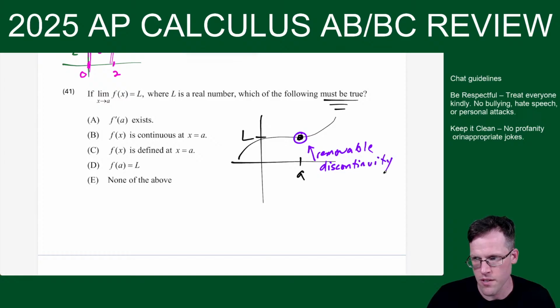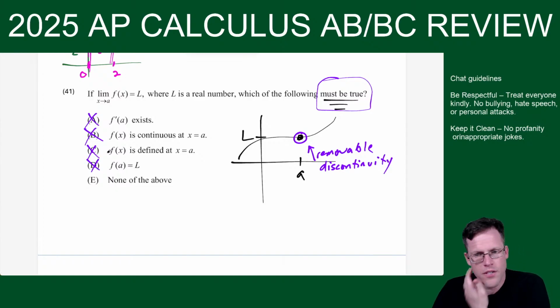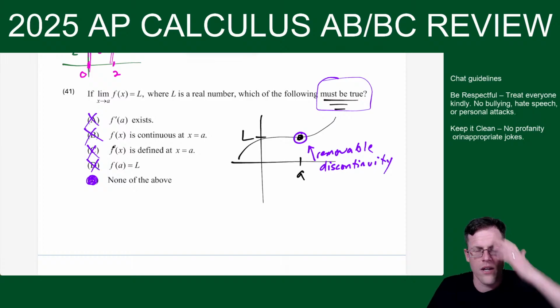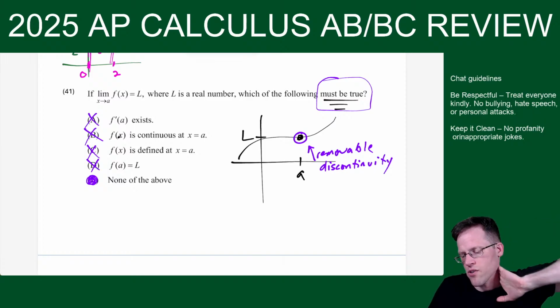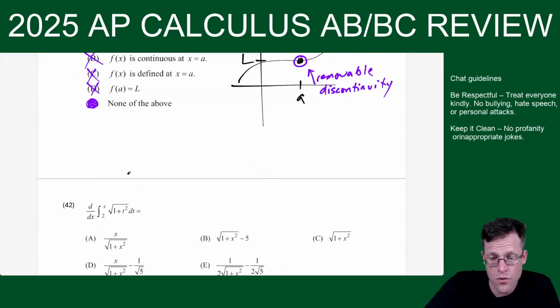If you have a removable discontinuity, the limit exists, it's just not equal to the function value. So if you're not continuous at a point, your derivative doesn't have to exist. We want the one that must be true, so this is out. f does not have to be continuous to have a limit there, and you don't have to be defined there either. See how I put an open circle here? The function value equals L? Not necessarily. That would only be if f is continuous. So none of the above. Having a limit at a location is kind of the starting point, and from there you build up to continuity, and from there you build up to differentiability. So choice E.